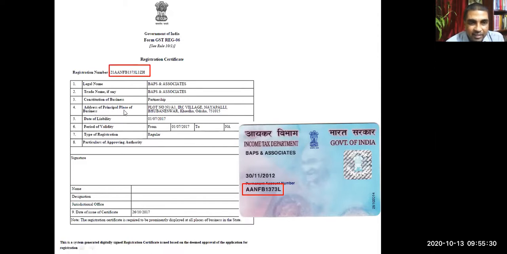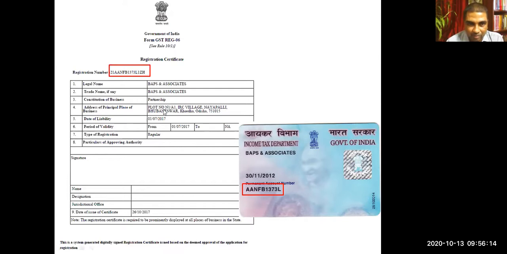What is written here? Can you read it? Where I'm putting the cursor. The address of principal place of business. So when we will be applying for GST registration, we should know what your principal place of business is. Okay. We can also include additional places of business. If I'm including additional places of business in the certificate, there will be an annexure. It will show the additional places of business. It shows the principal place of business, and there should be an address, and you should produce the address proof also. Maybe a rent agreement, maybe an electricity bill, all these things you have to submit so that the registration process can be completed. So you have to give the proof of that address.